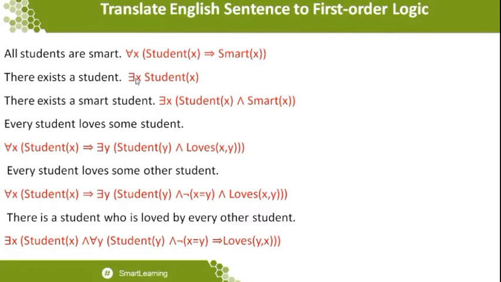Okay, so after representing this, I want to mention one particular criterion very clearly: love some students. Who loves some students? Everyone loves some students. Who is that? Everyone. X is everyone. So the statement loves of X comma Y I want to write like this. When I want to understand this statement, I want to consider it like X loves Y. X is every student who loves some students.